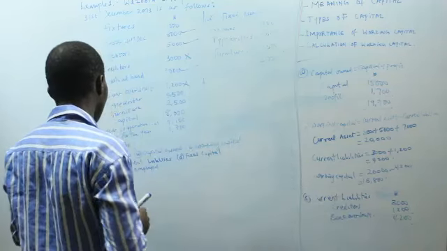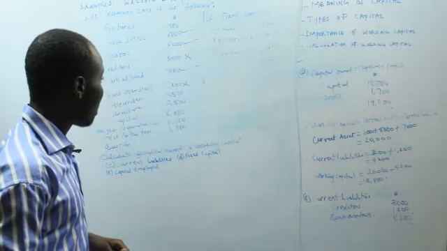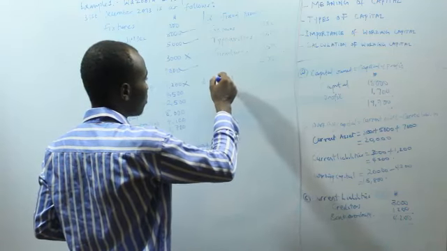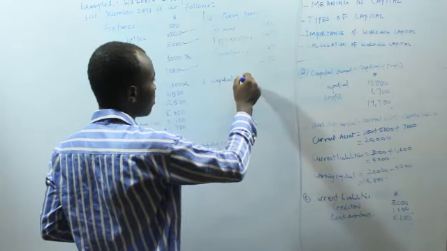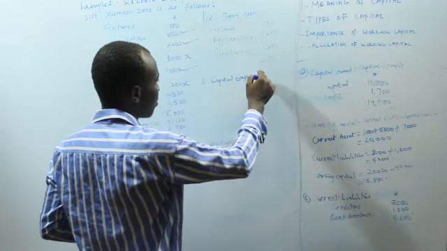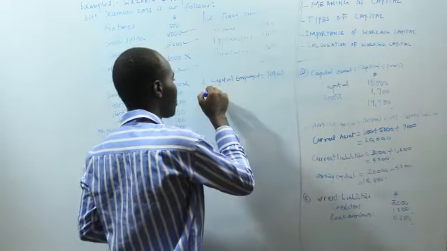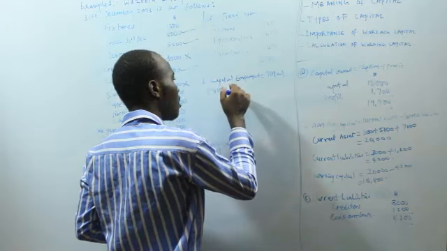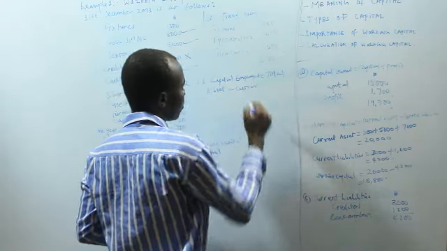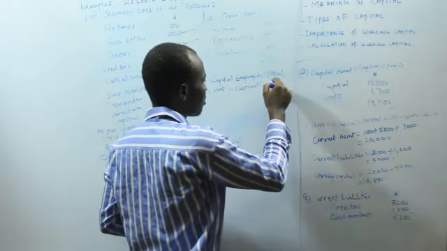Now the next thing is to calculate the capital employed. So capital employed is equal to total assets minus current liabilities.